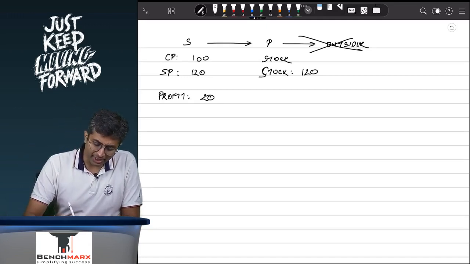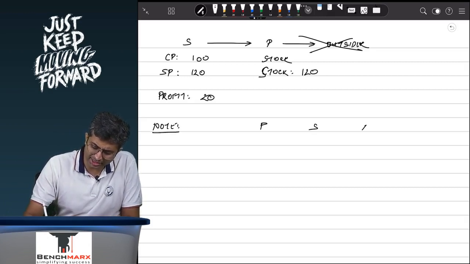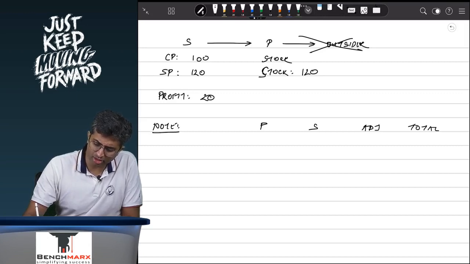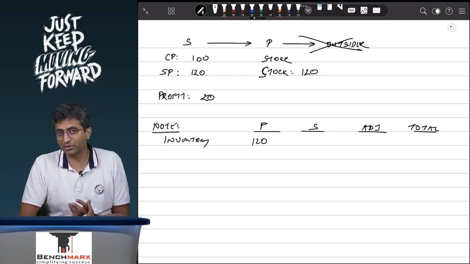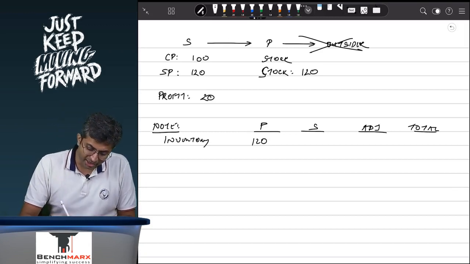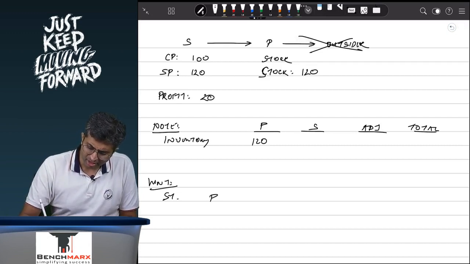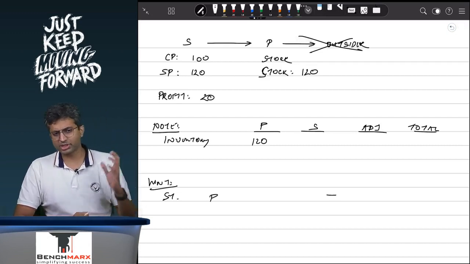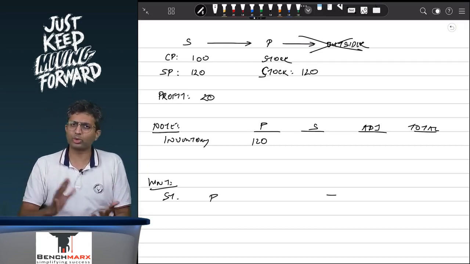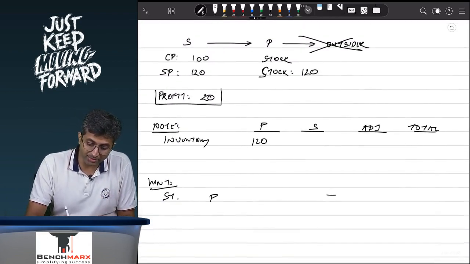Now, when we are trying to find the assets and liabilities, let us say you take this note on assets and liabilities where you take P, S, adjustments and total. So, when we are looking at these assets and liabilities, let us say the inventories in the books of the parent appears at 120. Now, subsidiary actually bought it for 100. So, for the group as a whole, if you think parent and subsidiary is one and the same, the real cost is 100. At the same time, when you look at the working note 1, standalone parent shows nothing. Let us say the parent has done nothing. It has just purchased goods worth 120, done no sales, that 120 is appearing in closing stock, nothing appears. This profit of 20 is appearing in the books of the subsidiary.